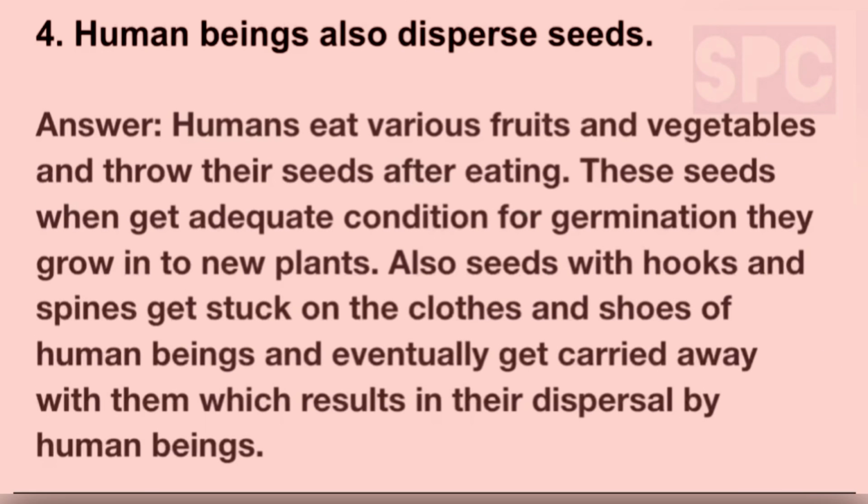Part 4, human beings also disperse seeds. Answer, humans eat various fruits and vegetables and throw their seeds after eating. These seeds, when they get adequate conditions for germination, grow into new plants. Also, seeds with hooks and spines get stuck to the clothes and shoes of human beings and eventually get carried away with them, which results in their dispersal by human beings.